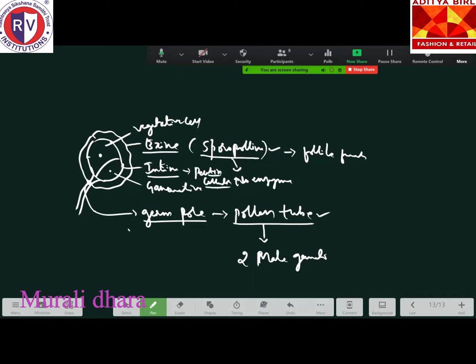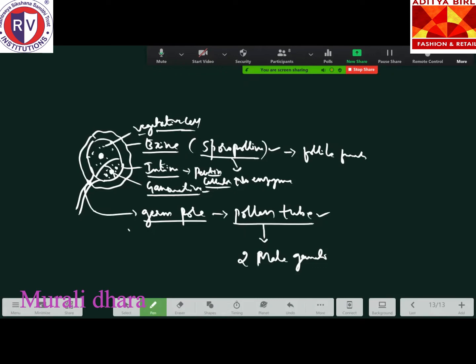Coming to the inner layer of the intine, we have two cells, as I told you, the vegetative cell and the generative cell. The vegetative cell gives the nourishment. It has a cytoplasm also. You can show it like this, and the nucleus is a little bit bigger. This vegetative cell gives the nourishment for the developing generative cell. The generative cell in future will divide and give rise to two male gametes.